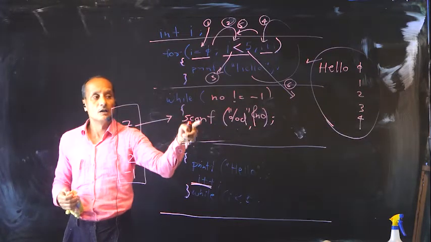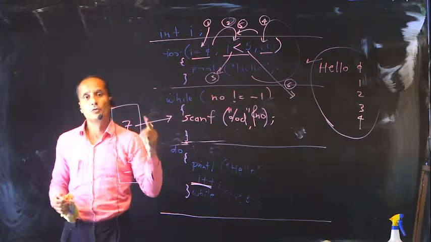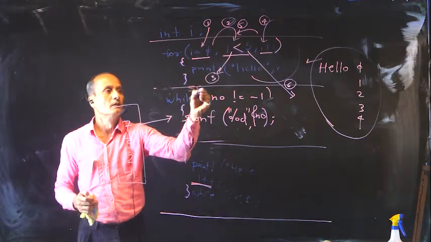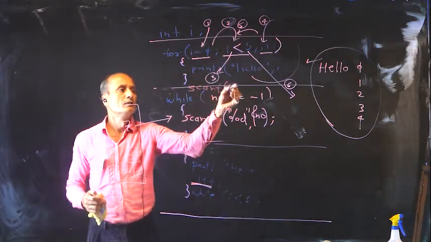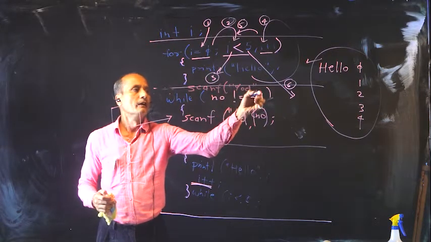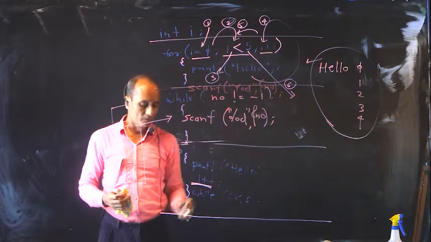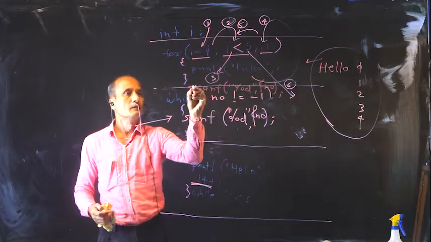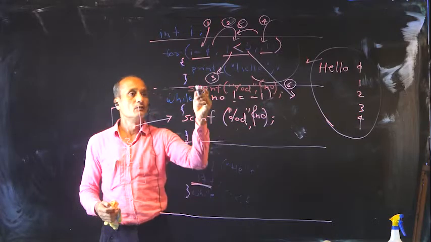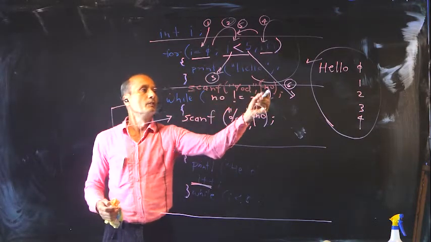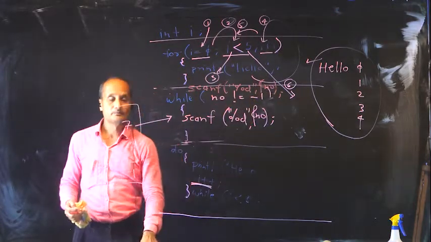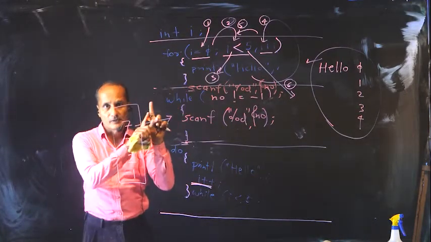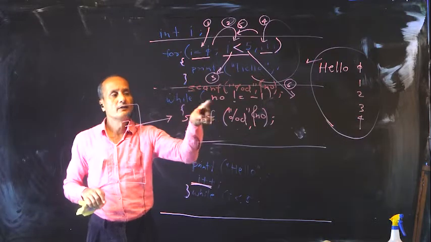So this logic will force me to do one more scanf before the while loop. So I will have to write down here scanf %d ampersand number. This particular statement I need to write down over here. So I take the input at least once, then I check and I continue.